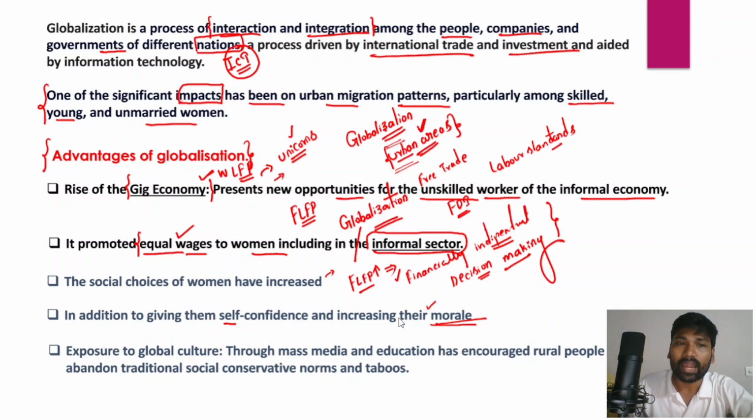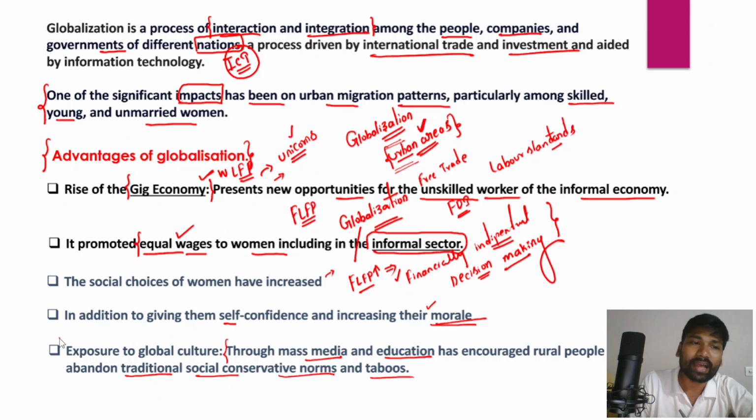And through mass media, for example print media, electronic media, social media, digital media, and even education, rural people have been encouraged to abandon traditional, conservative social norms and taboos. And it has led to people becoming more cultured and civilized.